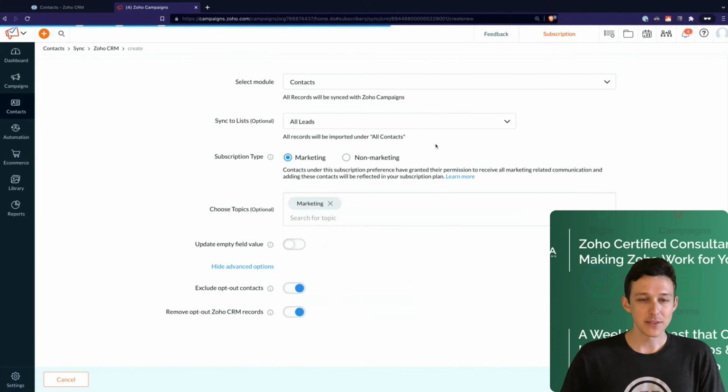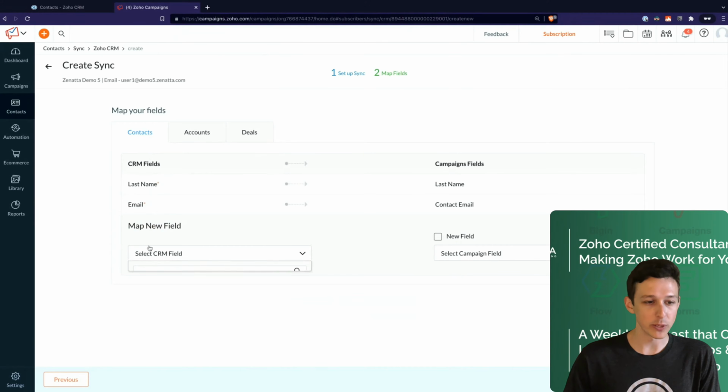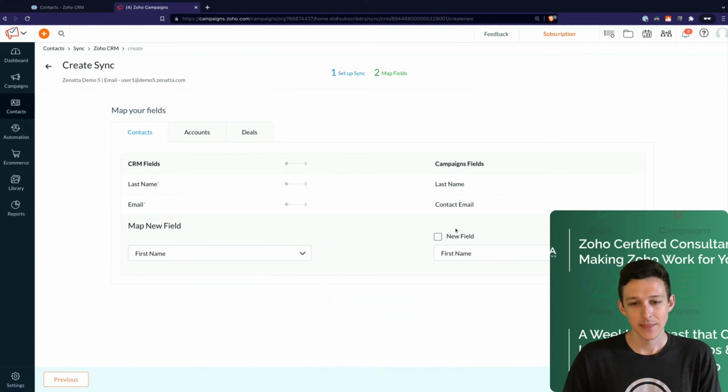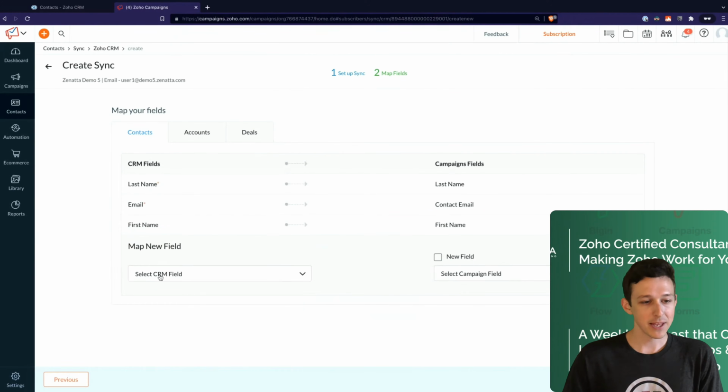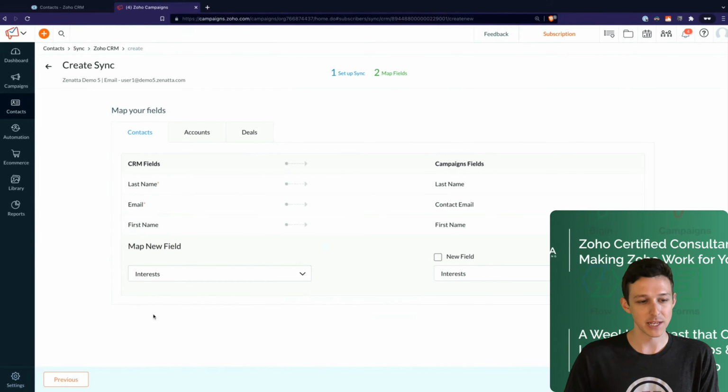And so now we've set up the initial part of our sync where we've chosen what data we're going to get, and where we're going to put it. Now we actually need to go through and map the specific fields from each module that we want to pull from. So some of the ones that we always want, right? We're always going to want to pull in the first name from CRM. That's automatically going to associate it to a field called first name because that's already set up inside of campaigns. And then for our use case here, we're going to keep it really simple, but we do also want to pull over this interests field. Now, I already have a custom field set up for interests, so I went ahead and associated that.